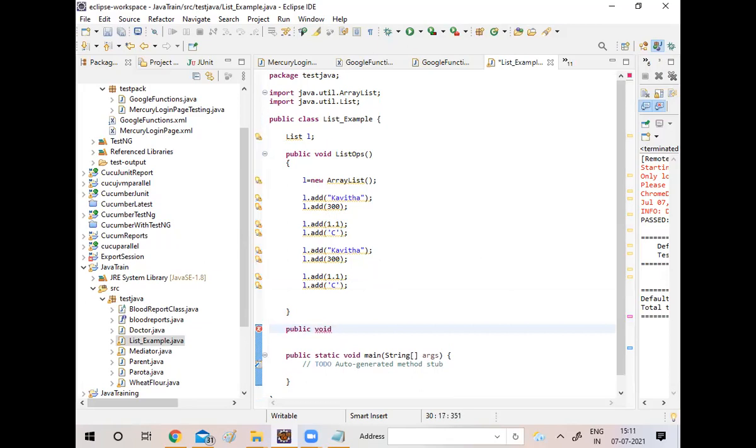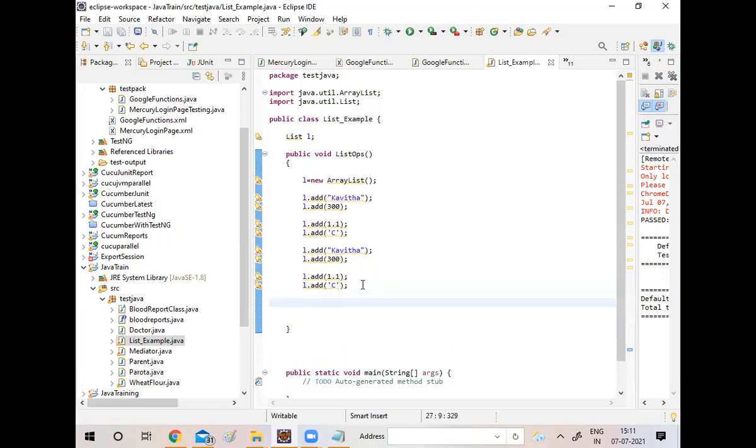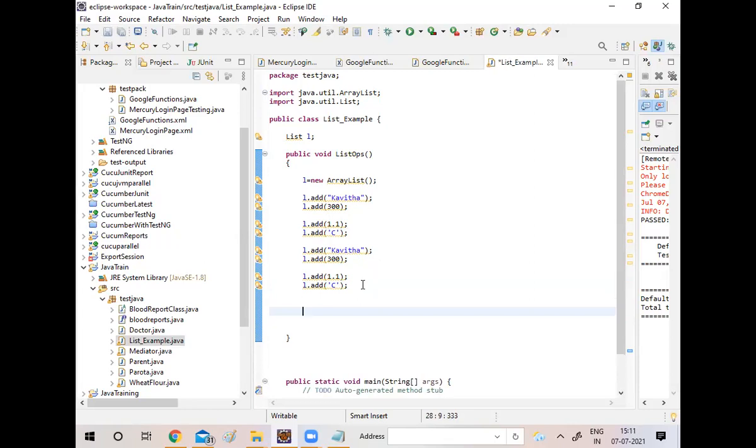Void. Okay. Now, how to retrieve this one? Retrieve it already. We can do it here itself only. How to retrieve it? Retrieval is very simple. For object temp. Okay, here is, what is my list name?